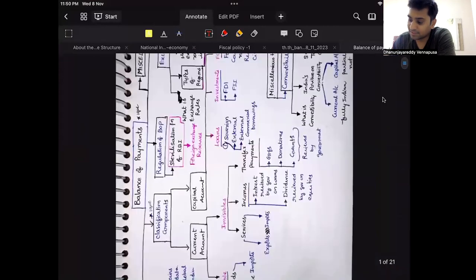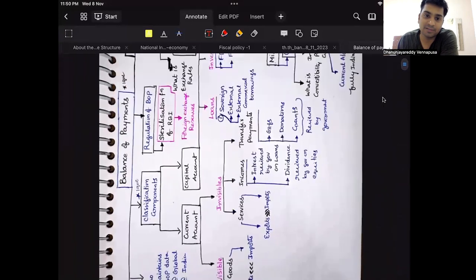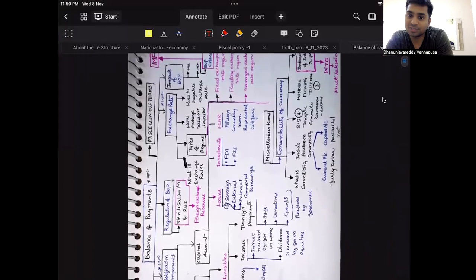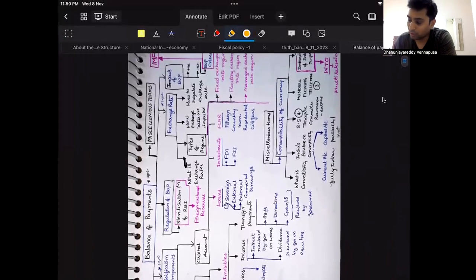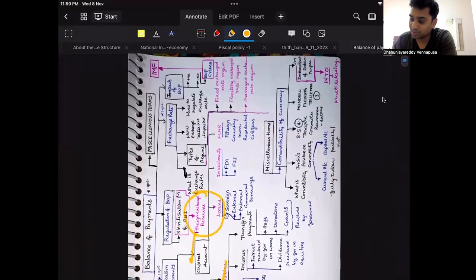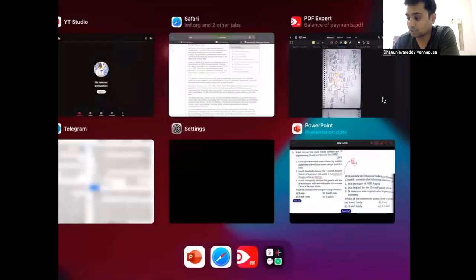Look at this. Unless and until you understand the current account component of balance of payment and the capital account component of balance of payment, the regulation of BOP, you will not understand the topic called exchange rates, and then once you understand this you will come to forex reserves. What is the impact of this one? So I am going to share this, again my class notes on balance of payments. So this is the outline. I am going to share this also when I come to balance of payment. Today I am not going to share this under this video. This is the thing that I wanted to tell. I will share it when I come to forex reserves in balance of payment.